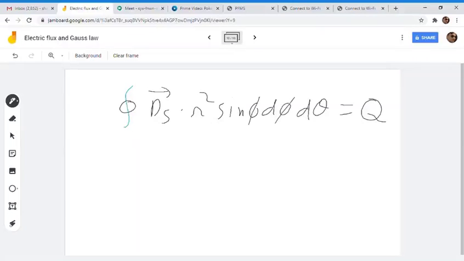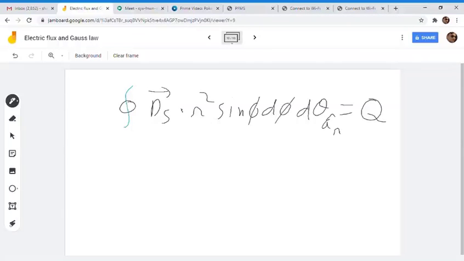Now this dS, what will be the direction of this dS? This is a dot product, and it is in the ar direction. And the electric field coming out of this point charge will also be in the radial direction, isn't it? The electric field from a point charge is in the radial direction. That is a very obvious thing.